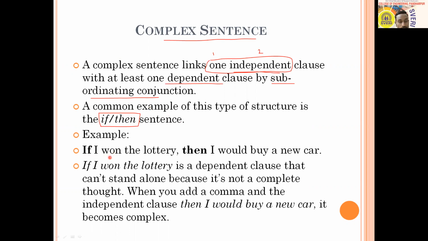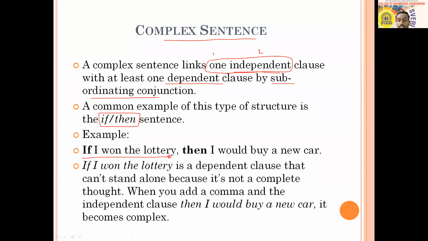If I won the lottery, then I would buy a new car. Okay. So here you may think that the two sentences, I won the lottery, I would buy a new car, we can write in separate ways. But that is not the case. If you're using a conjunction, in that case, you need to understand, can you make only one sentence like this?